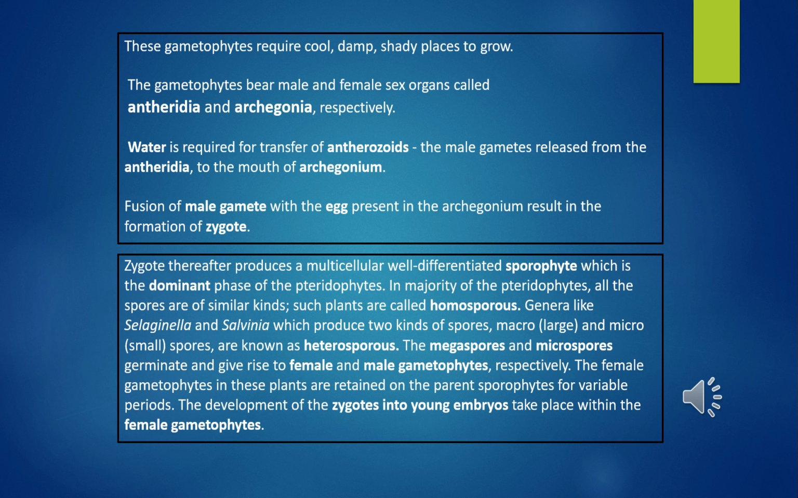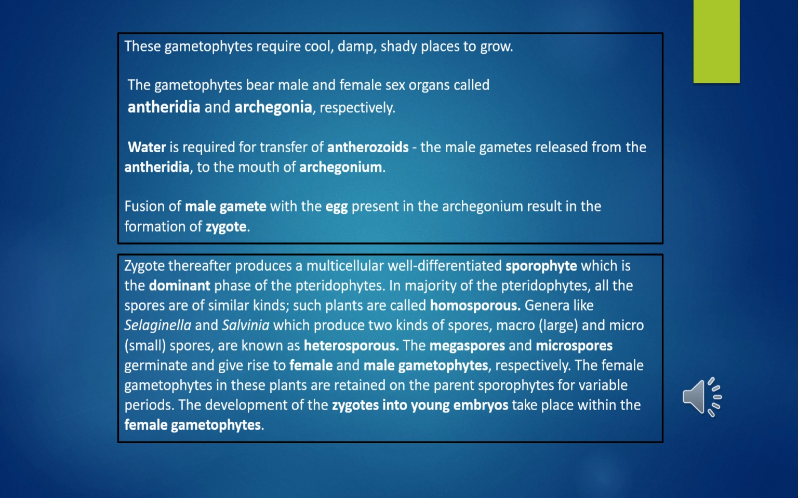In the majority of the pteridophytes, all the spores are of similar kind, so they are called homosporous. Examples are genera like Selaginella and Salvinia, which produce two kinds of spores, macro and microspores, and are called heterosporous.